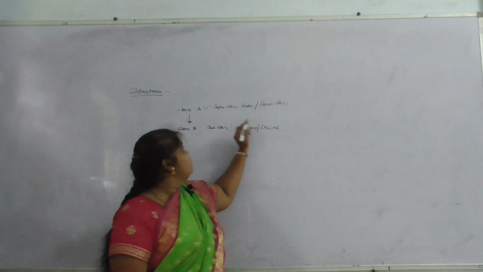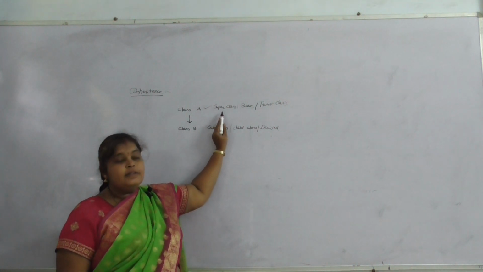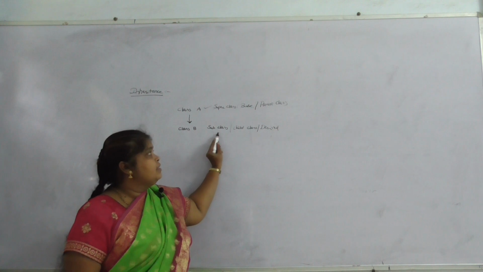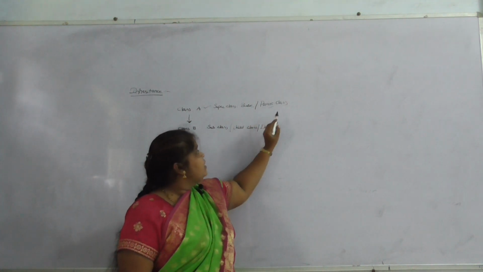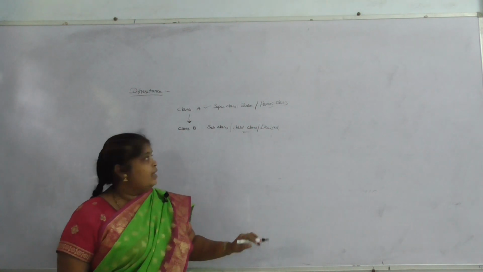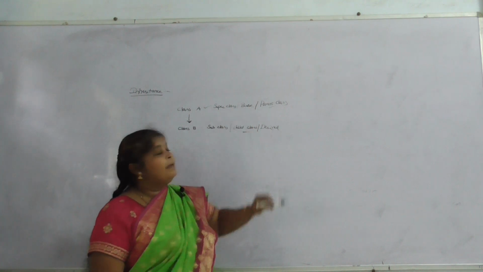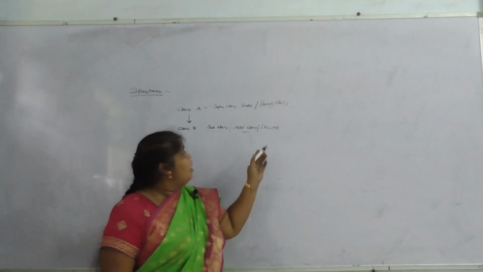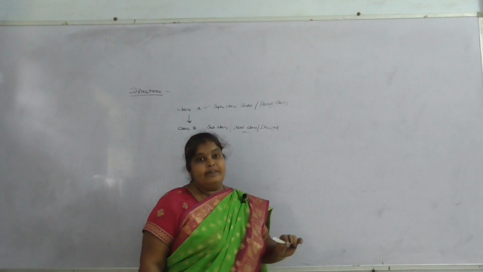So if we call A a superclass, we call B a subclass. If we call A a parent class, we call B a child class. And if we call A the base class, B is called a derived class.